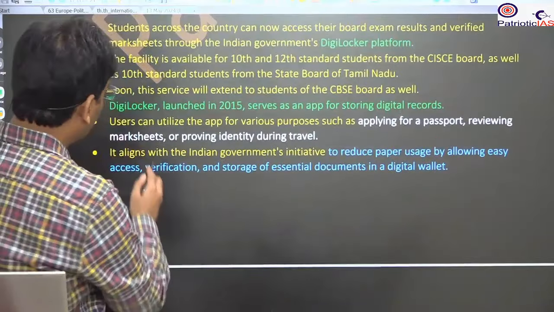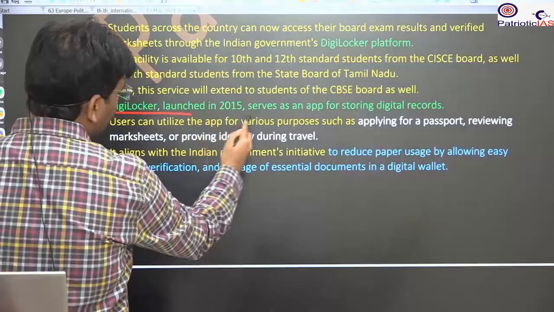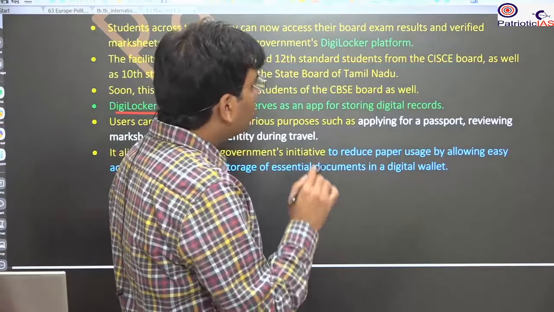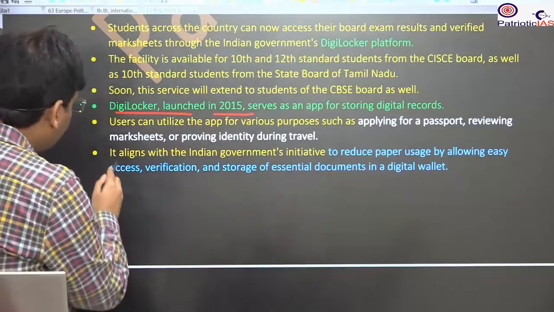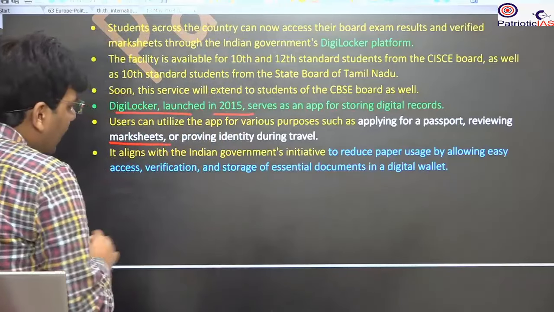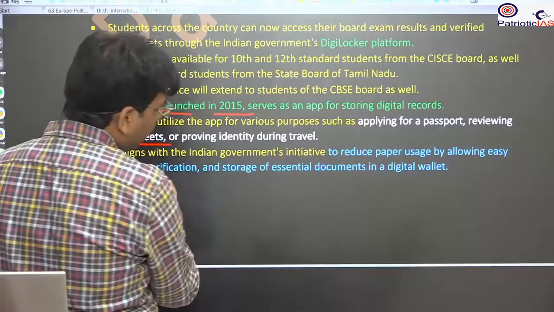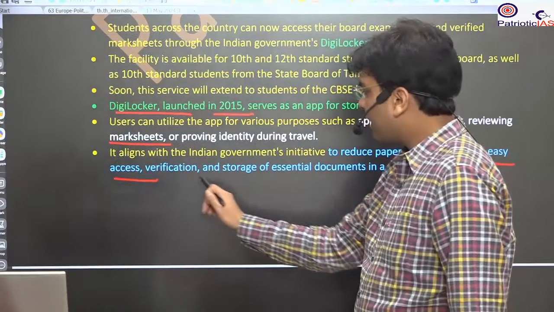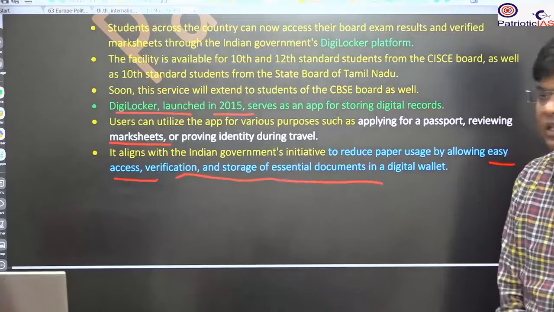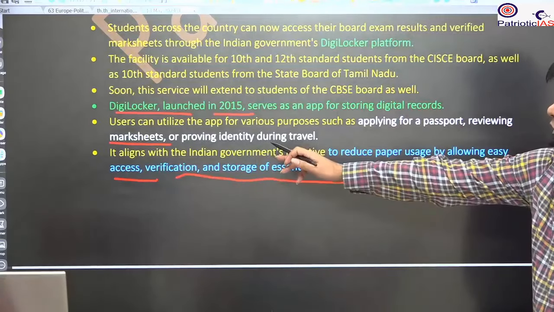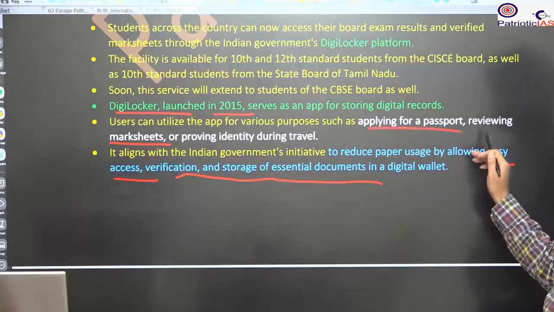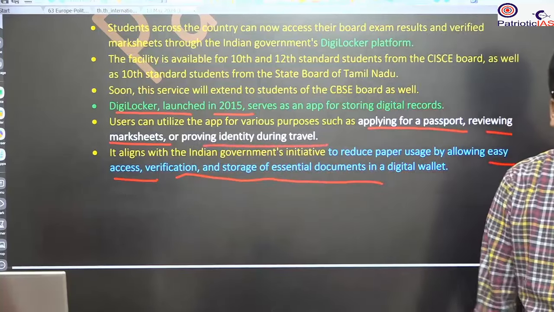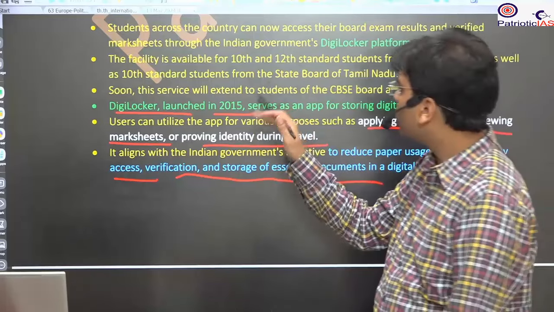Okay, so it was introduced in 2015 by MeitY, and now it is mainly to retrieve certificates. It will give you easy access, verification, and storage of essential documents, and you can use them for applying for a passport, reviewing a mark sheet, and providing identity during travel. All this use you can do.